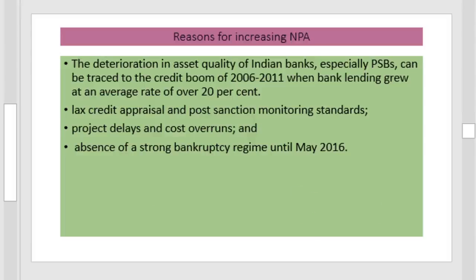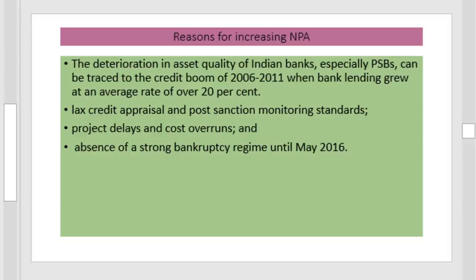Then, what are the reasons for this increase in NPA? First one, deterioration in asset quality of Indian banks, especially public sector banks, is the most important reason for the increase in non-performing assets. Second reason is lax credit appraisal and post-sanction monitoring standards.